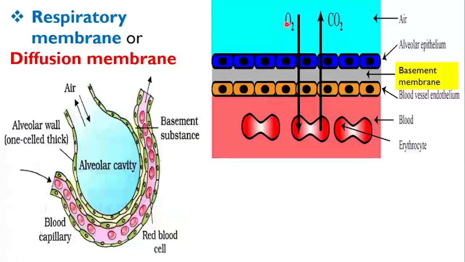This is the air present in the alveoli. These are the gases, the main respiratory gases. This is the blood flowing in the blood capillary.